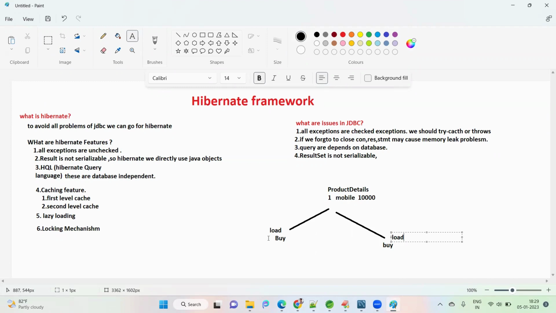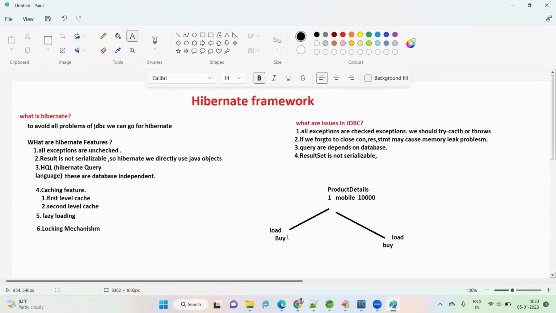Next, both people are trying to buy that item. Both people click on buy. Next step, it is asking for the money and payment, and it will give payment success. Here also it will do the same, because the product is already loaded, which means it feels the product is still available. That is a problem. To avoid that, what will happen?